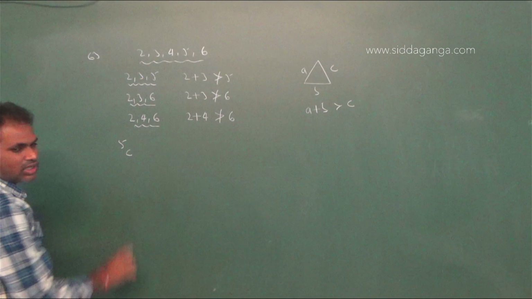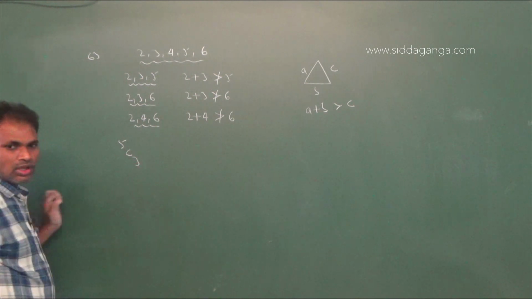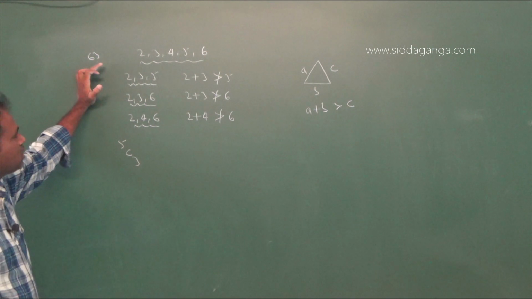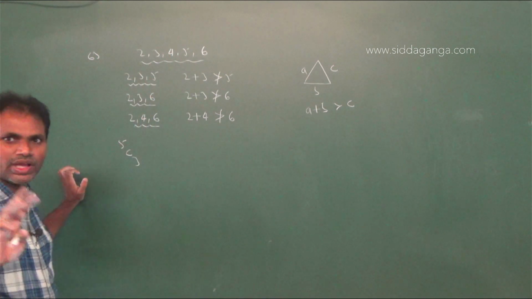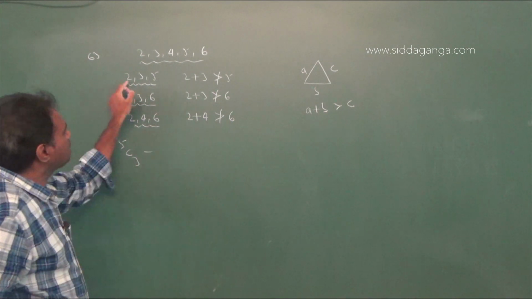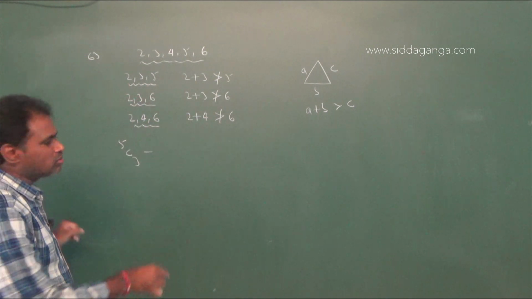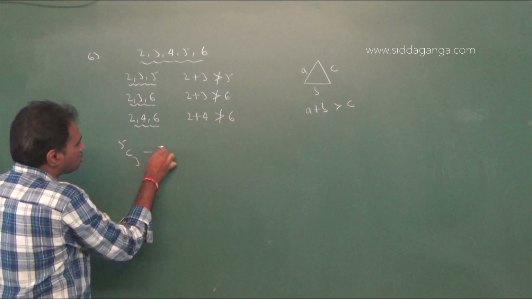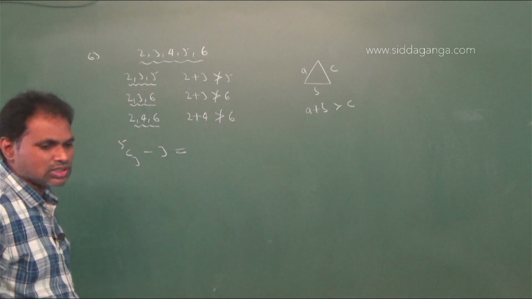To form the triangle, 3 lengths are required. Therefore, 5C3. Total lengths of the sides are 5 given. To form the triangle, 3 sides are required. Therefore, 5C3 minus, if we take these lengths, then these lengths will not form the triangle. Those type of sides 3 plus you got 3. Therefore, 5C3 minus 3. Therefore, option 1 is right.